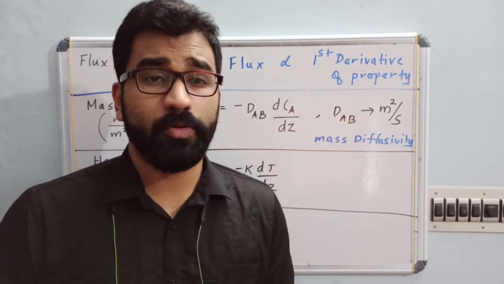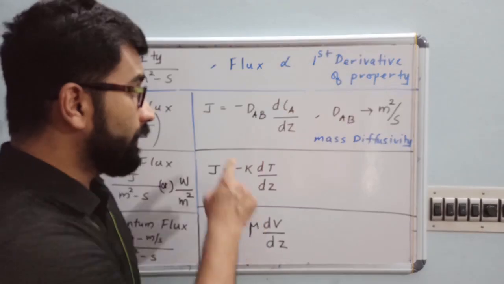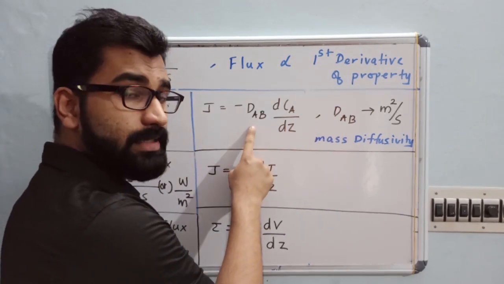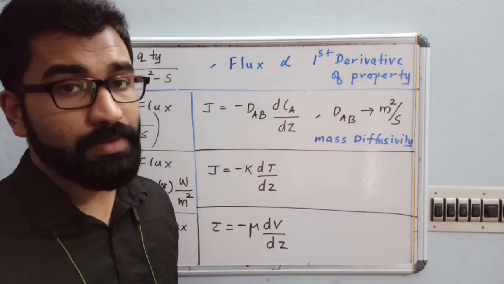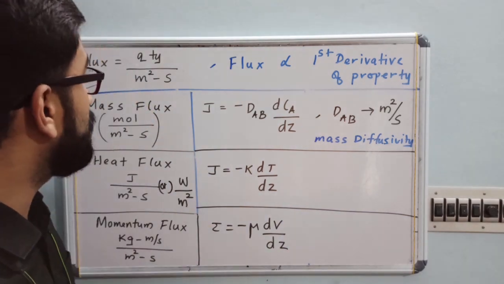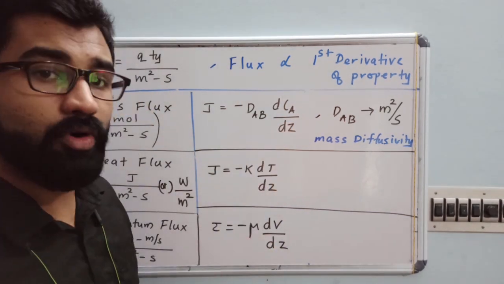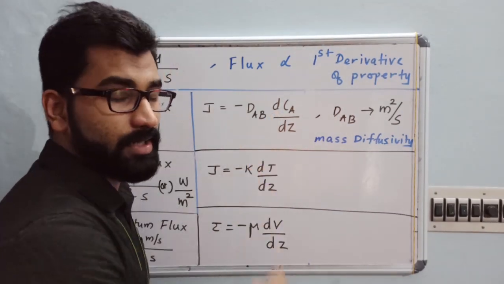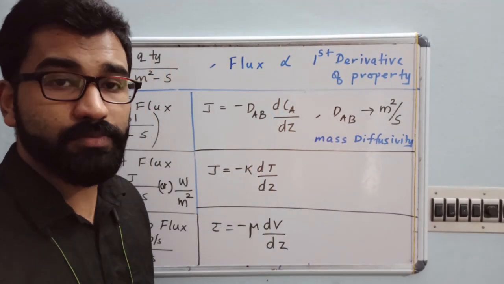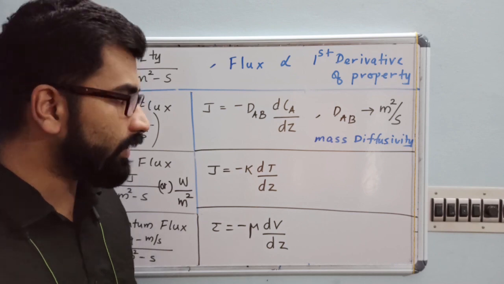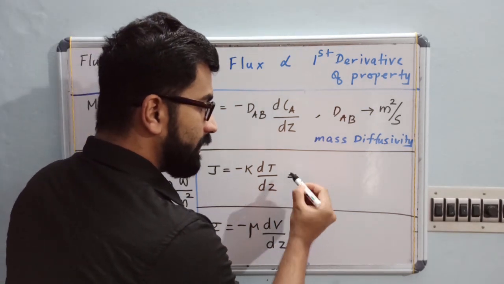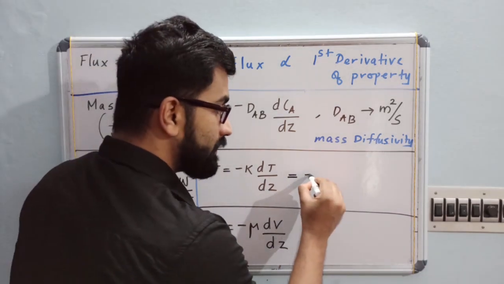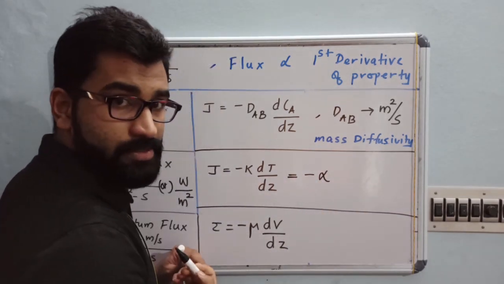Now we were discussing about mass diffusivity, so I hope you remember J is equal to minus DAB into dCA by dZ, where DAB is our mass diffusivity. We already told this is in the form of concentration gradient. So what I am going to do is, instead of thermal conductivity, I am writing in terms of thermal diffusivity alpha.